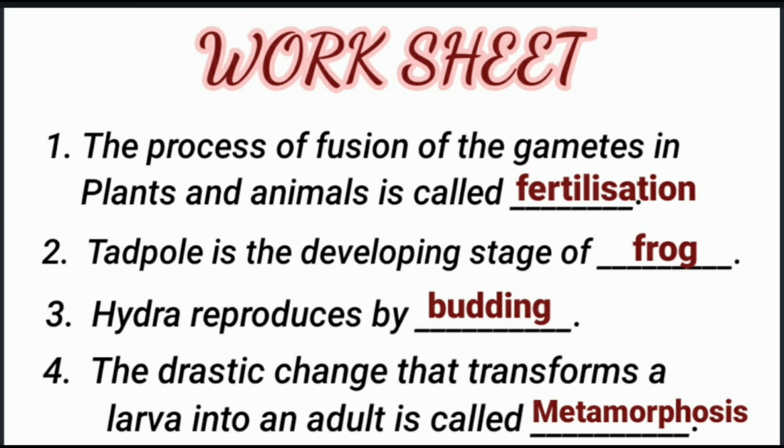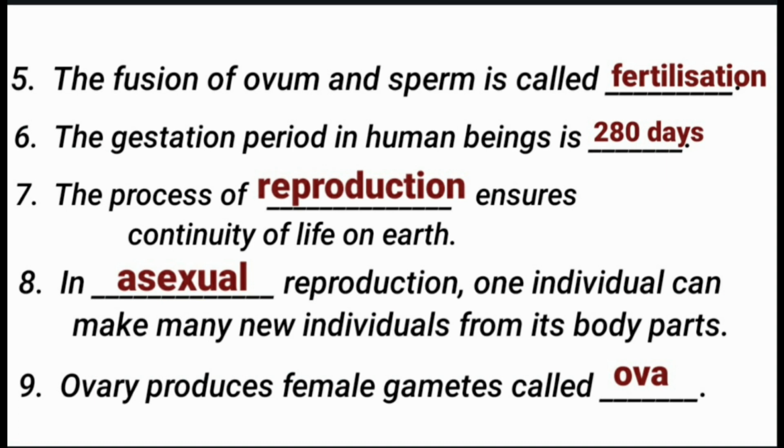The drastic change that transforms a larva into an adult is called metamorphosis. Fifth question. The fusion of ovum and sperm is called fertilization. Next one. The gestation period in human beings is 280 days. Gestation period means the time between conception and birth.